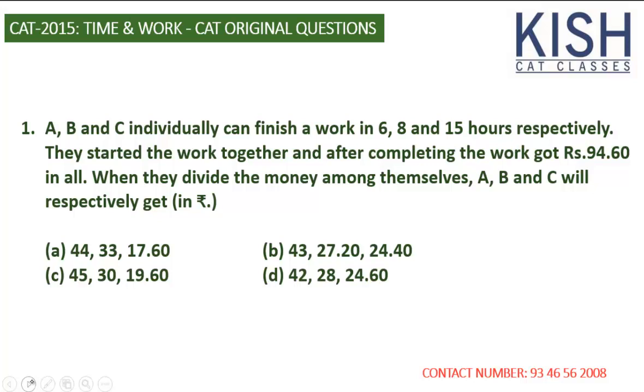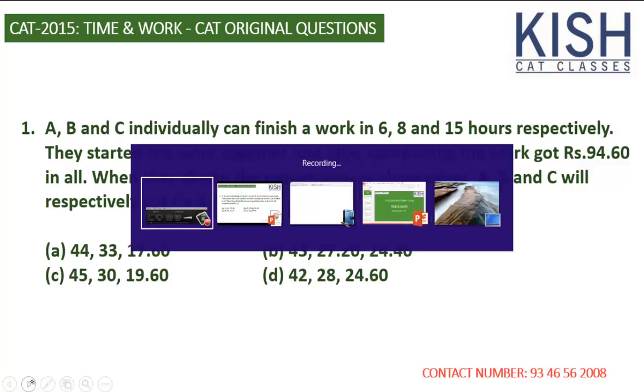So the amount we distribute should be based on the work they do. Since it's very easy to calculate their capacity, this must be a very easy question. Let's solve.